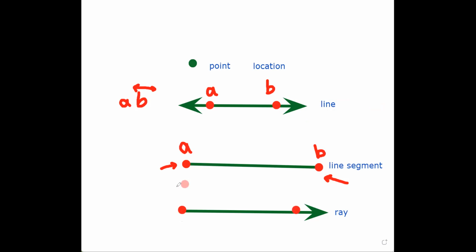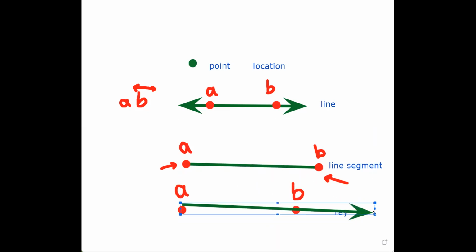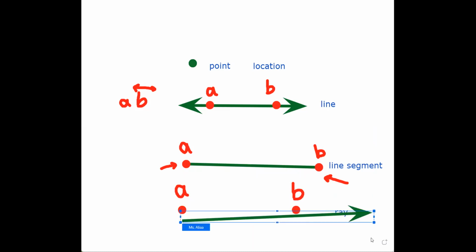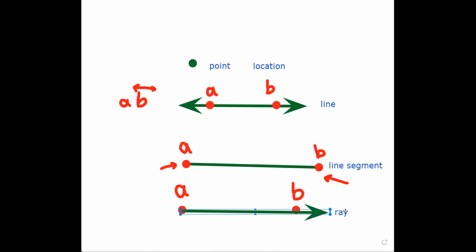So with the points A and B here, I cannot go past the point A, but I can go after the point B. I can go more and more and more. But at the point A, no.